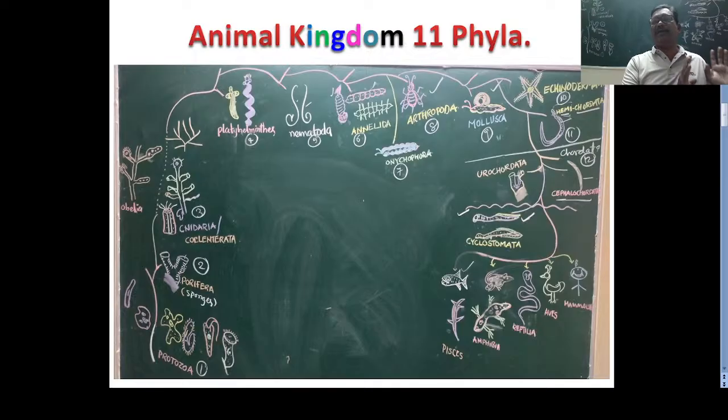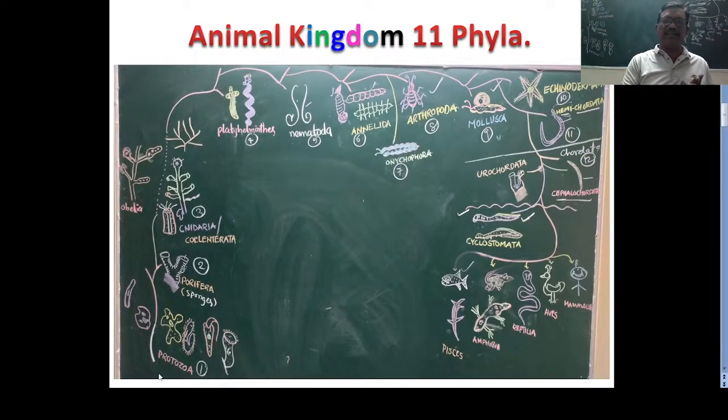Then you have to remember 11 animals. 11 plus, or 14 or 15 animals, you have to remember, because in some of the phyla you have to remember 2 or 3 animals to understand completely. So in these 11 plus phyla, you have to remember 14 or 15 animals. Starting onwards, you can see the protozoa, the protozoans.